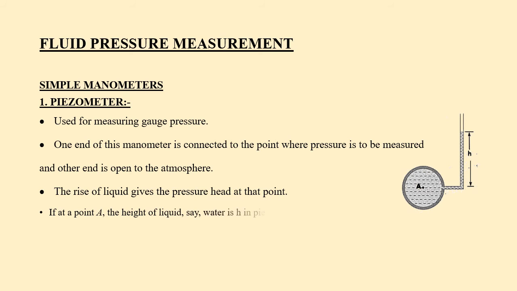In the figure, if at a point capital A, the height of the liquid, say water, is small h in the piezometer tube, then pressure at the point A is equal to rho g into h, where rho g is the specific weight of that liquid.